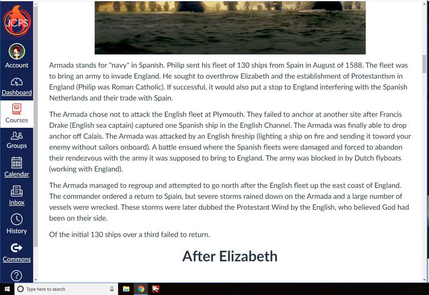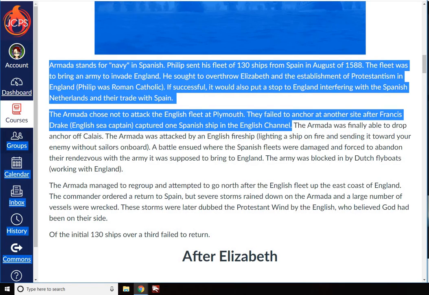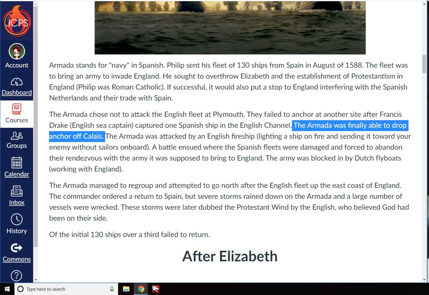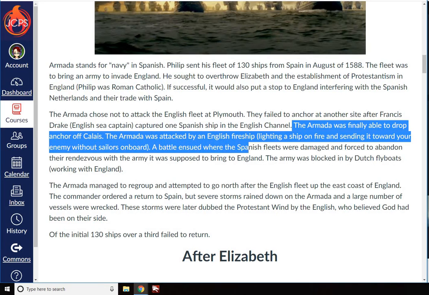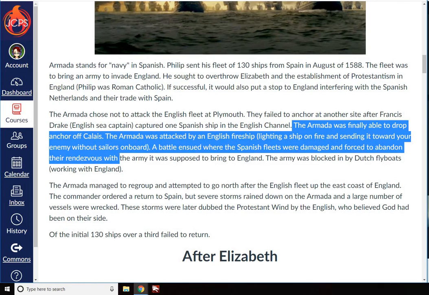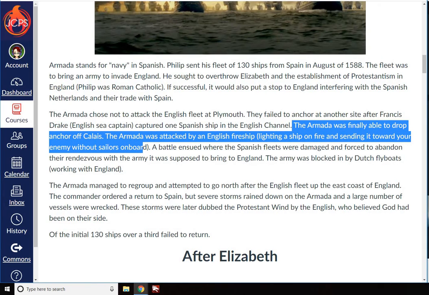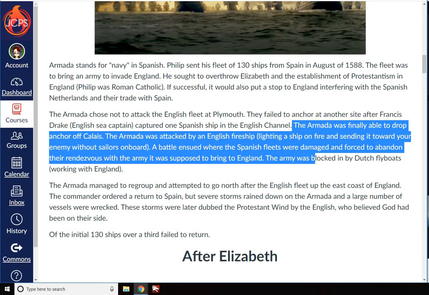The Armada was finally able to drop anchor off Calais. The Armada was attacked by an English fire ship, lighting a ship on fire and sending it towards your enemy without sailors on board. A battle ensued where the Spanish fleets were damaged and forced to abandon their rendezvous with the army it was supposed to bring to England. The army was blocked in by Dutch flyboats working with England.